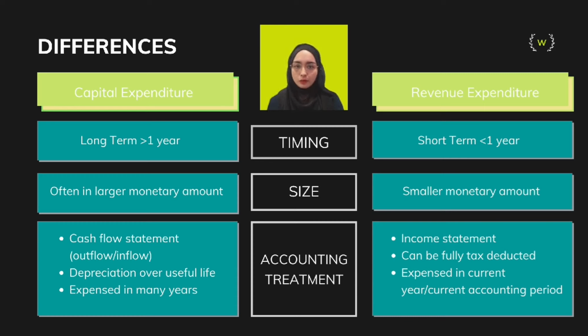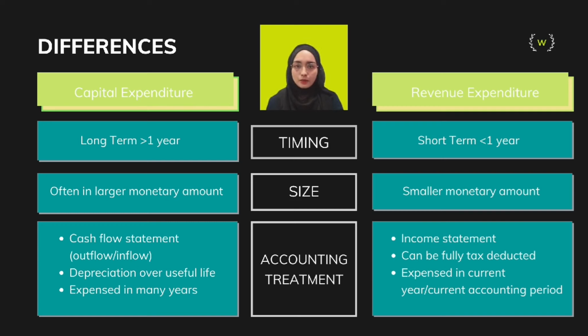Subsequently, on the size of the expenditures, capital expenditures are more often expensed in a larger monetary amount than revenue expenditure. This is because an expenditure is only classified as capital expenditure if it reaches a certain threshold amount. If not, then the amount will be classified as a revenue expenditure. So for revenue expenditure, the monetary amount is definitely smaller than capital expenditure.